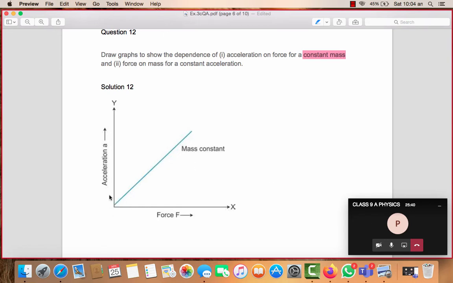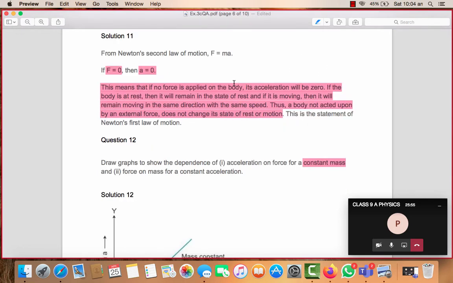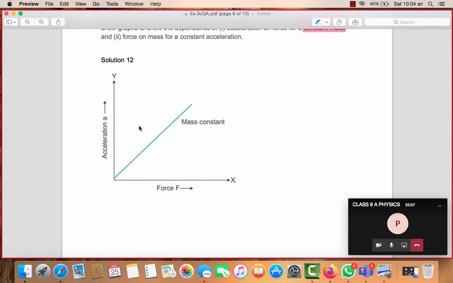Students, when we write the formula, just as we discussed above, F equals ma. F equals ma means F is directly proportional to mass, and F is directly proportional to acceleration.